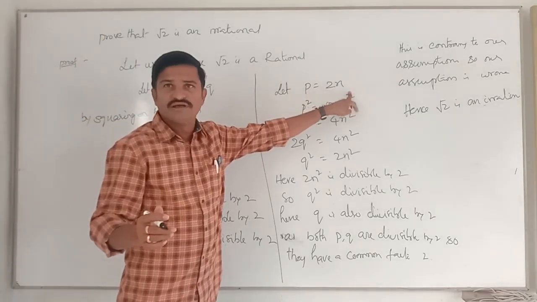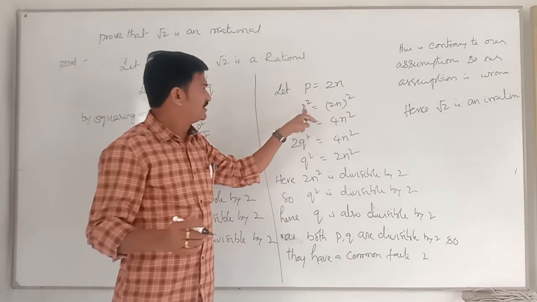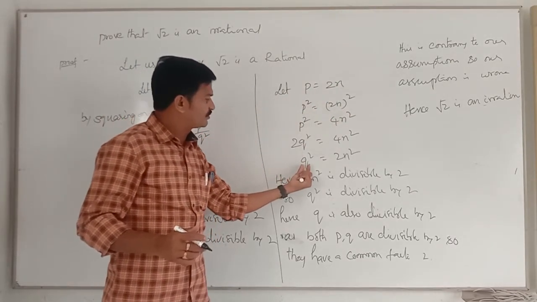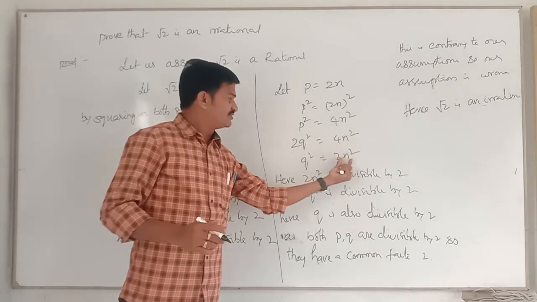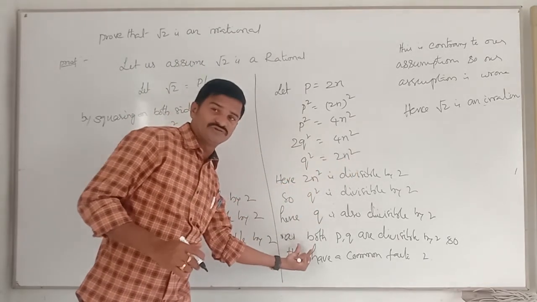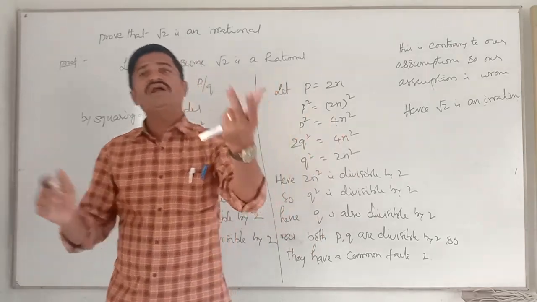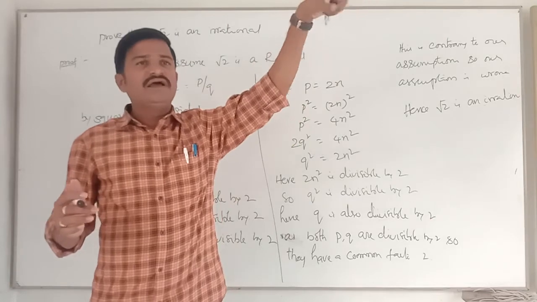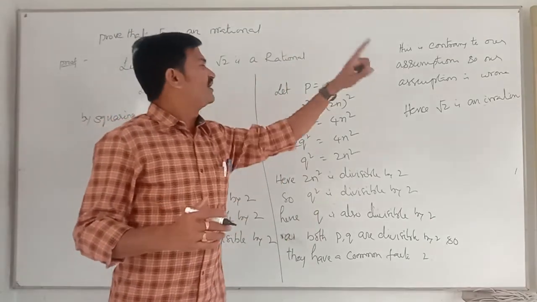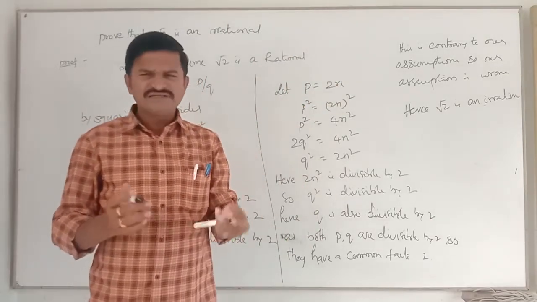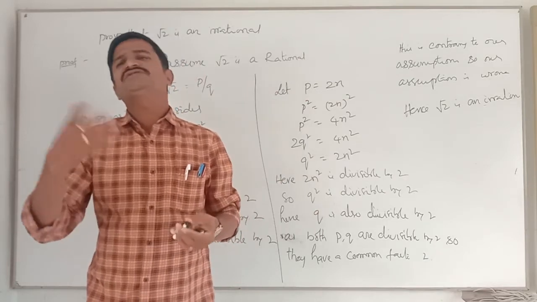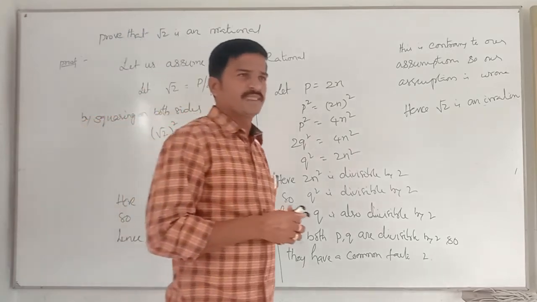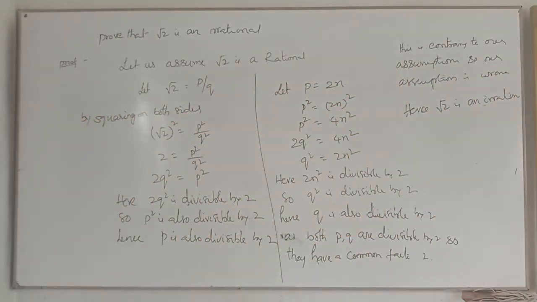As p is divisible by 2, some number I took as 2n. p equals 2n. Again I did squaring on both sides. p square equals something. After substituting the value of p square as 2q square, finally q square equals 2n square. It is divisible by 2, so q square is divisible by 2, hence q is divisible by 2. So both p and q are divisible by 2, so as they have a common factor 2, it is contrary to our assumption. Hence our assumption is wrong. Therefore finally root 2 is an irrational. This is a very simple proof. If you practice one time, then you will automatically get it. Got it? Come on, note down all of you.